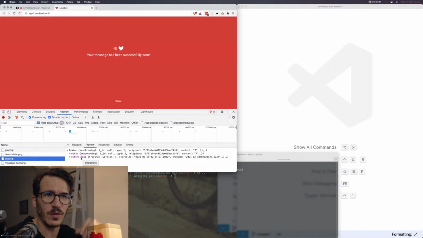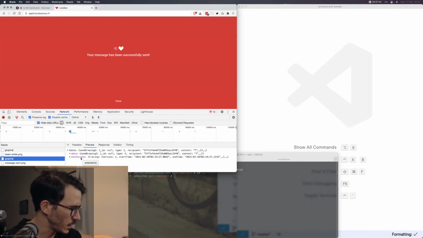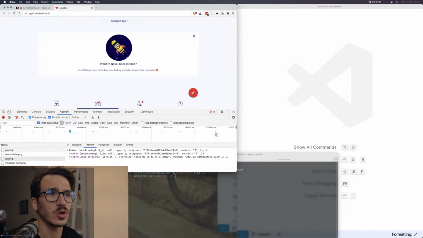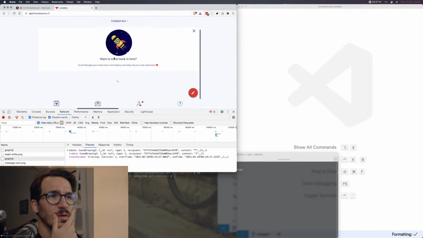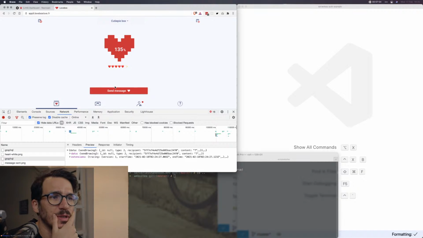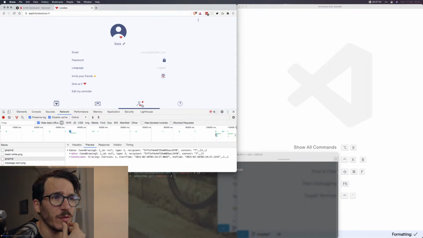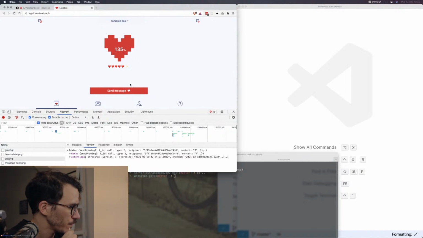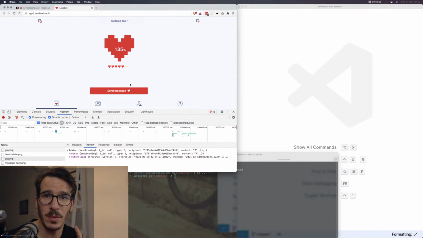How else can I verify that the message was indeed sent? If I close this, will it show me here? Want to travel back in time. I'm caught up. Send message. I have 135% of hearts. This is still not spinning. Let me check my app. Maybe my app knows whether this actually worked.